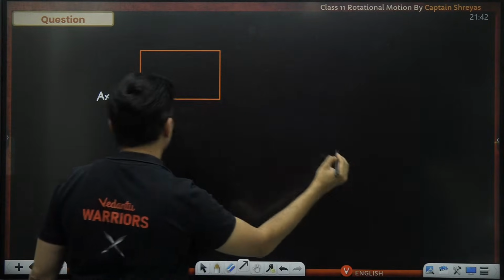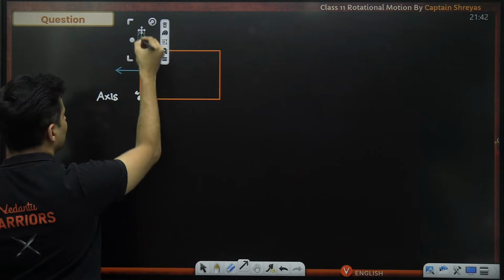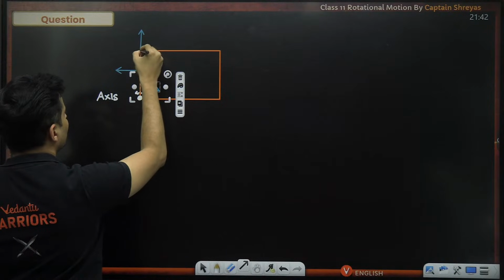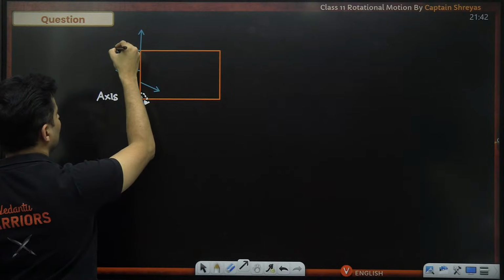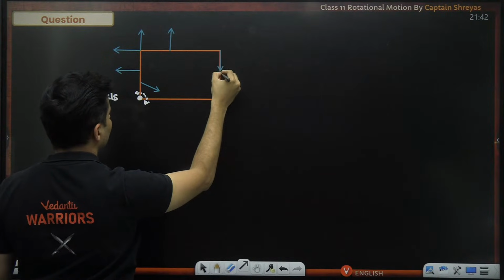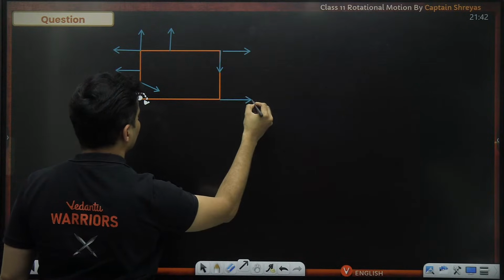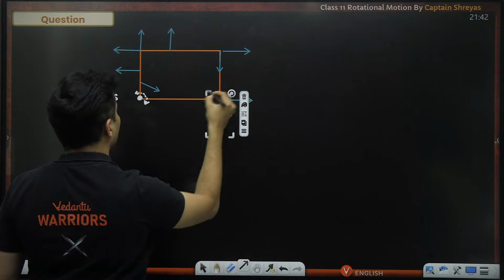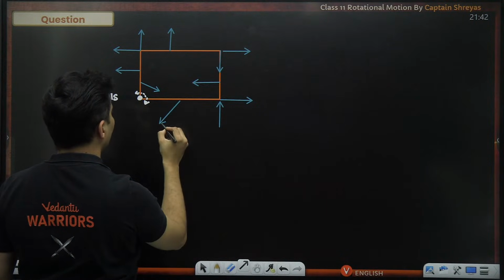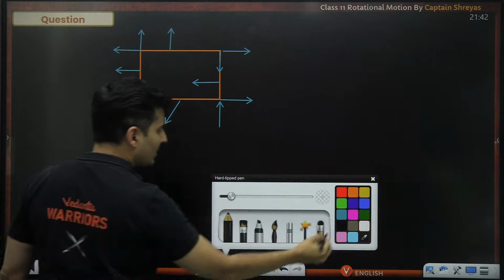Now, there are multiple forces acting on it, starting off with this force, then this force, then this force, and so on, some over here and some over there. These are all different forces acting on it.